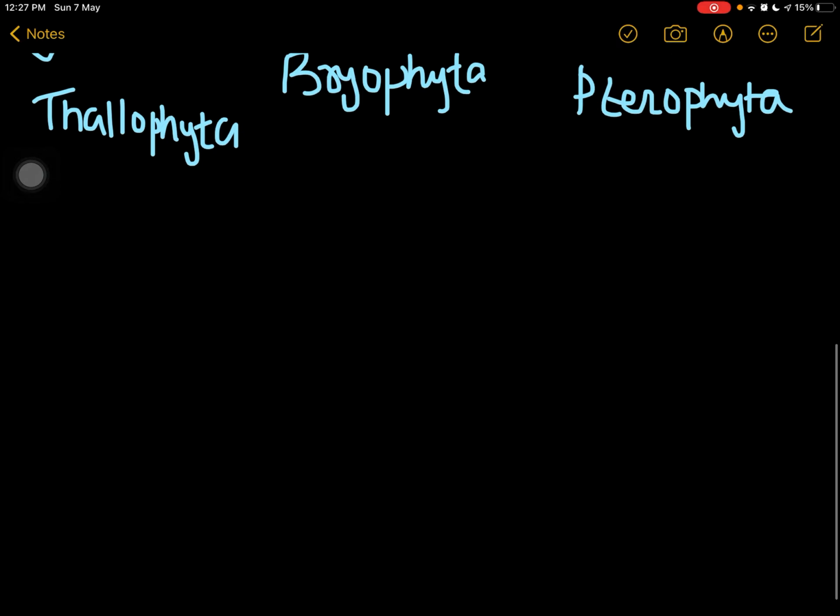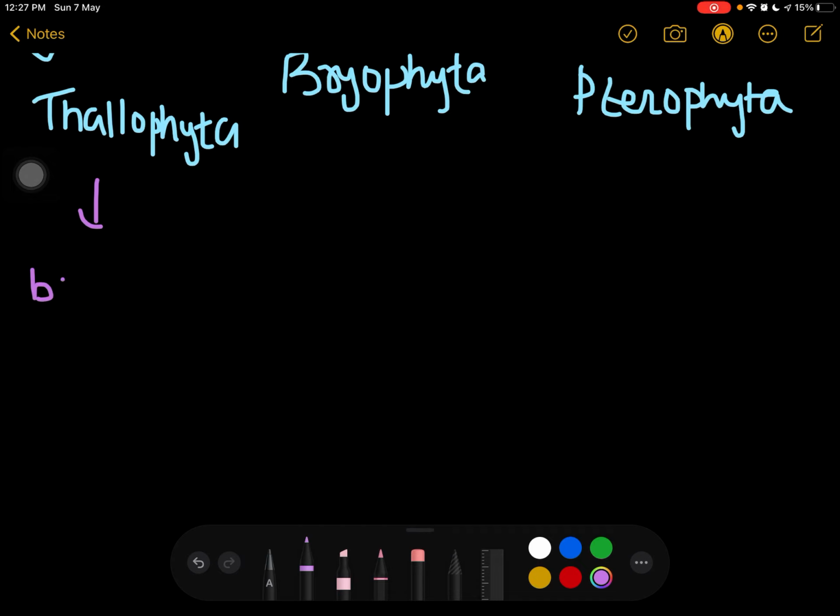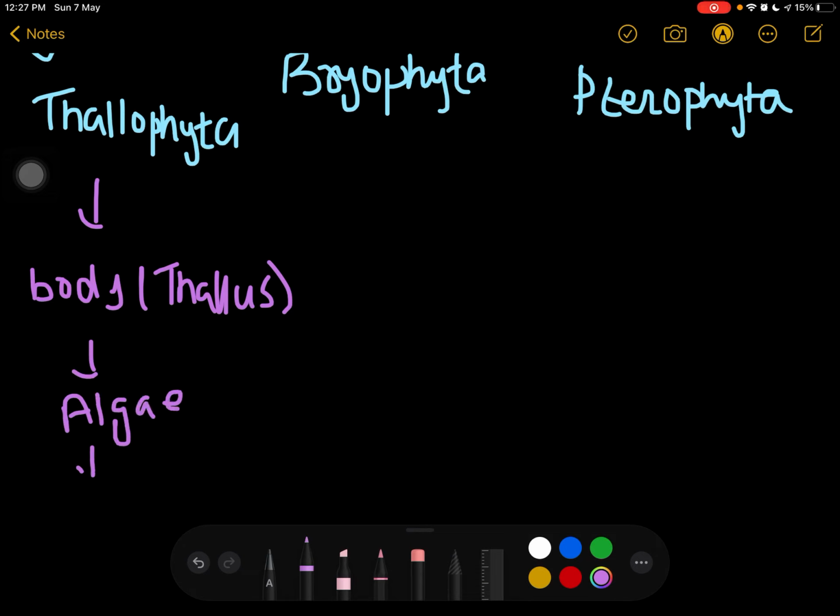Basically, these thallophyta have the body which is made up of thallus. For example, here we have alga. These are non-embryophytic plants.